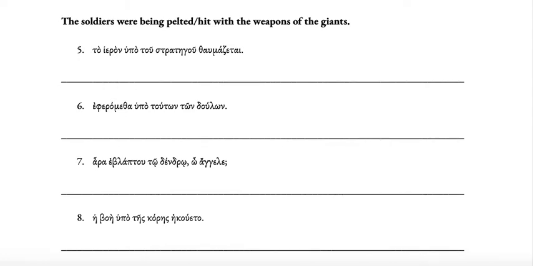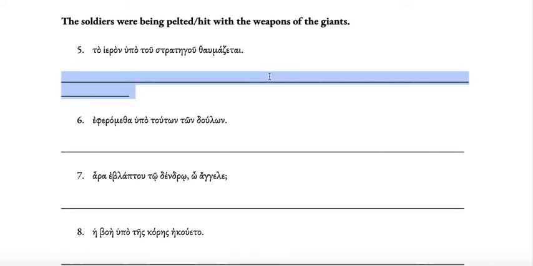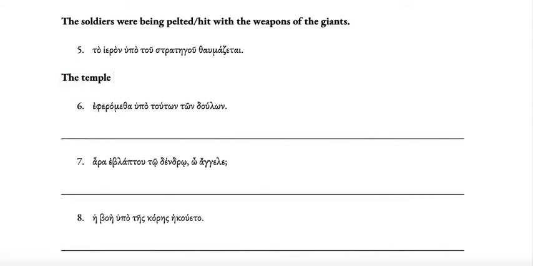Then we have in number 5, to hieron, that is the temple. And then the passive verb is thaumazetai, but notice there's no augment there, right? If this was imperfect passive, it would be ethaumazeto, but this is thaumazetai, so that's present passive. So the temple is being admired or wondered at, hupo plus genitive, by the strategos, the general.